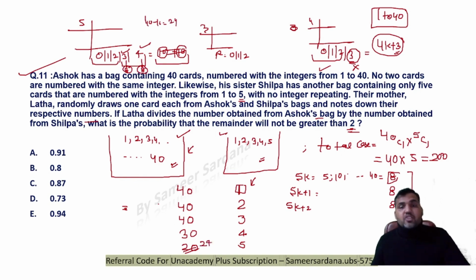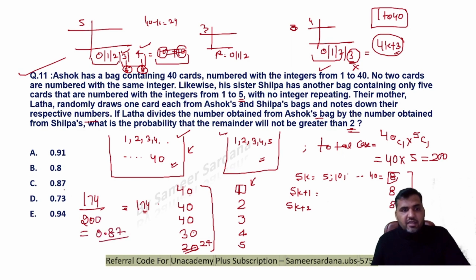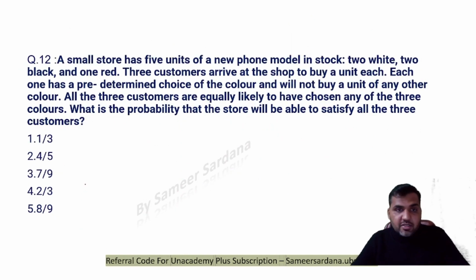So my favorable cases will be 40, 40, 40, 120, 120 plus 54 would be 174, right? So 174 is my favorable case, 200 is my total number of cases, the probability will be 0.87. Option C would be the correct answer to the question, guys.